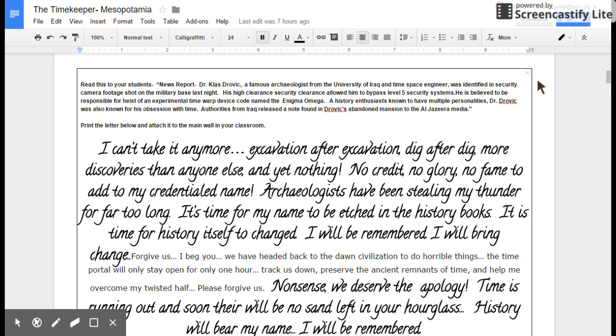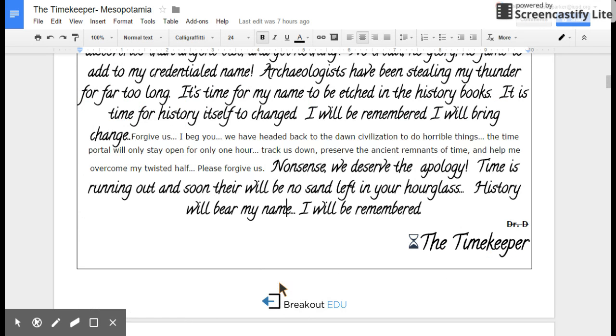The next step, the students will read this note found in Dr. Drovic's mansion. The note is written in two different fonts. As you can see, this first font is written from the perspective of the timekeeper, his evil half, and then the font switches to a normal font, which represents Dr. Drovic speaking, and then the font switches finally to the timekeeper finishing the note.